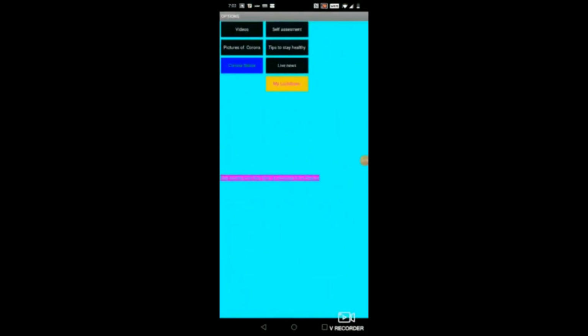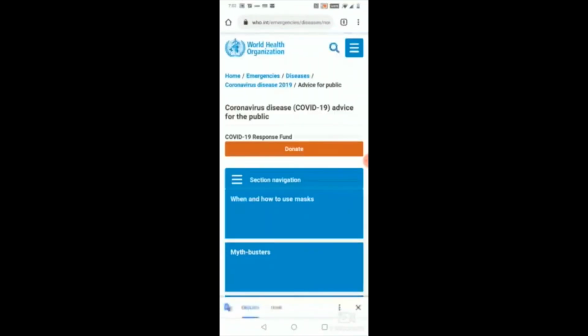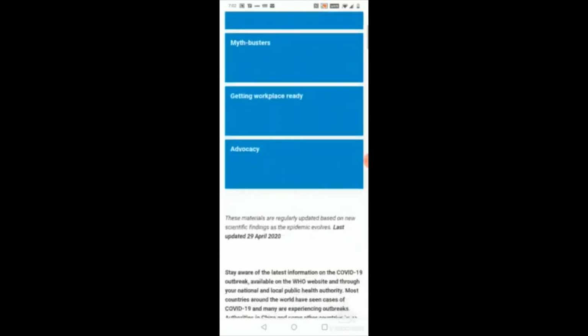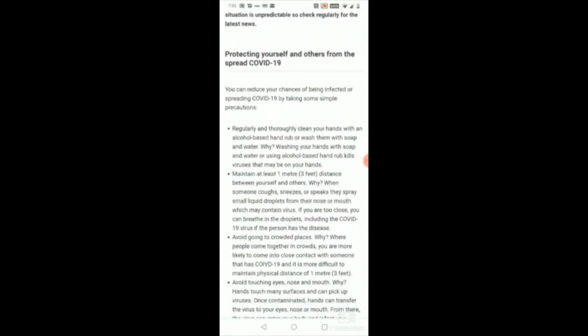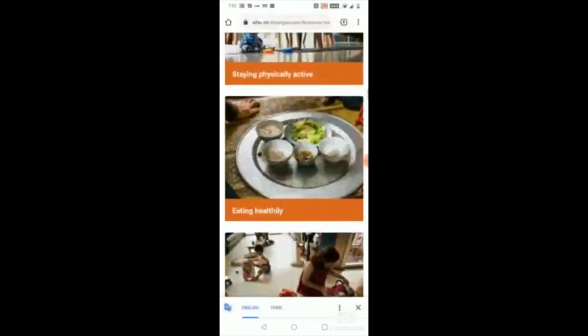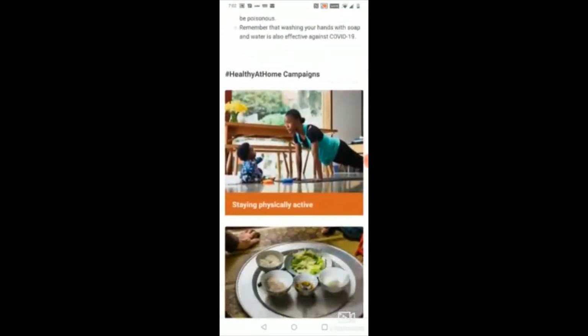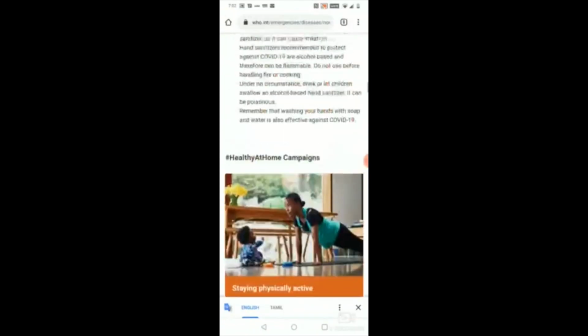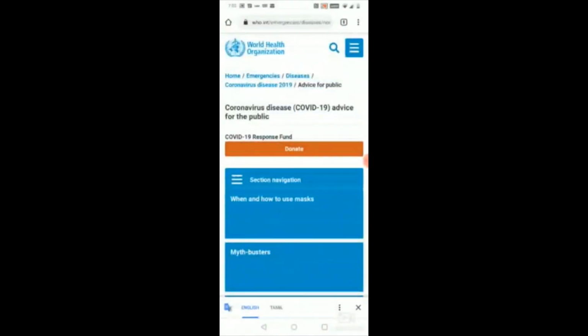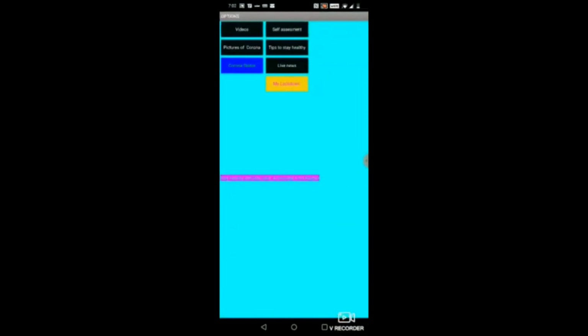Now, another option I'm going to talk to you about is tips to stay healthy. When you click on this, this screen appears, and if you want to know external tips and more tips, then you can just click on this button and you'll be taken to the official website of the World Health Organization or WHO. Here you can see how to protect yourself from COVID-19 and how to protect others, some exercises, eating things, recipes, all those things. Now stay healthy and stay safe.